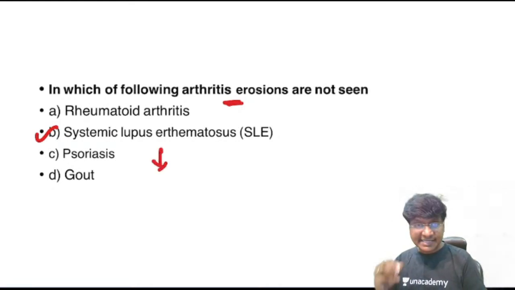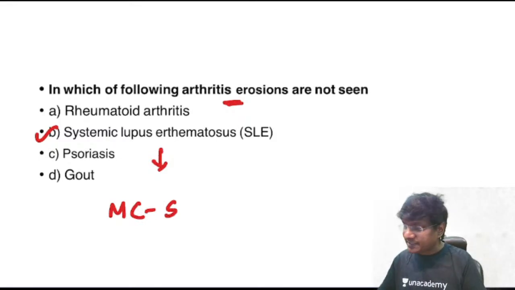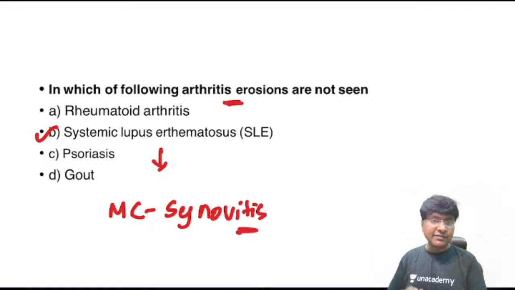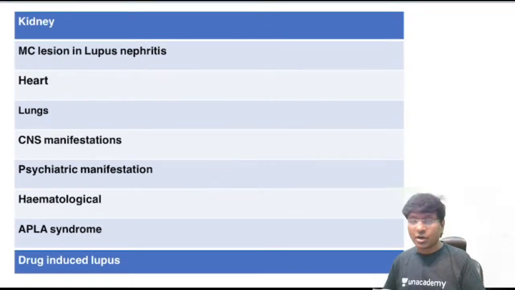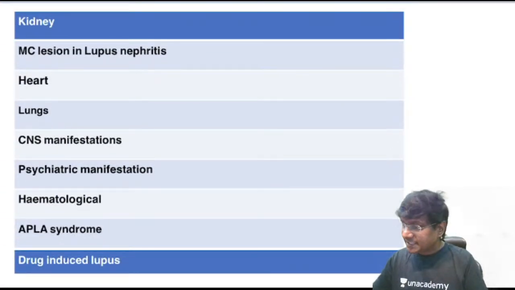And in SLE, what is the joint manifestation? The most common manifestation related to the musculoskeletal system will be synovitis. Now we will take up the individual organs. Take the kidney. The kidney manifestation in SLE, what do we call it?